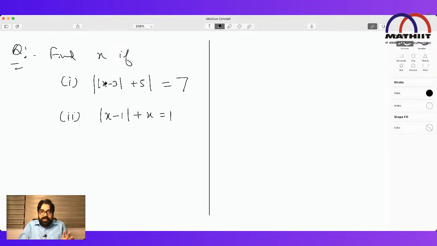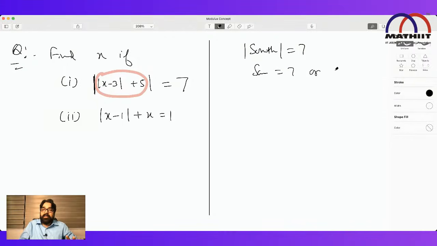First one, always remember, in mathematics the question always comes on a composite function. The expression will be composite. What is composite? If inside any function, not only x, something else is there, that is composite. Never get scared. Remember the rule: a composite function is always solved from the outside. Inside the mod you cannot touch anything until the outside mod is removed. So I will look at it this way. Mod of something is equal to 7. That means that something will be equal to 7 or that something will be equal to minus 7. This is the way to think.